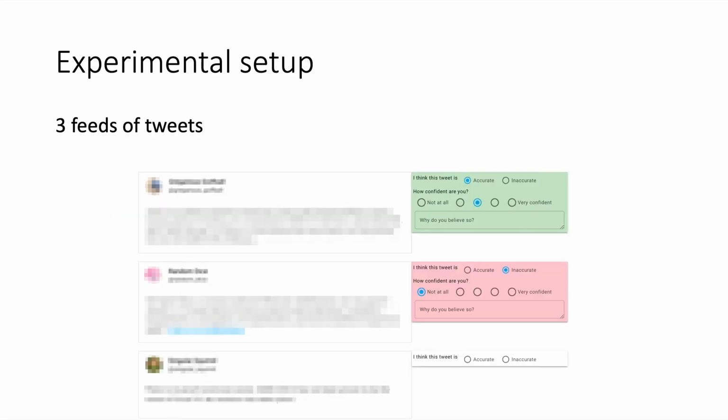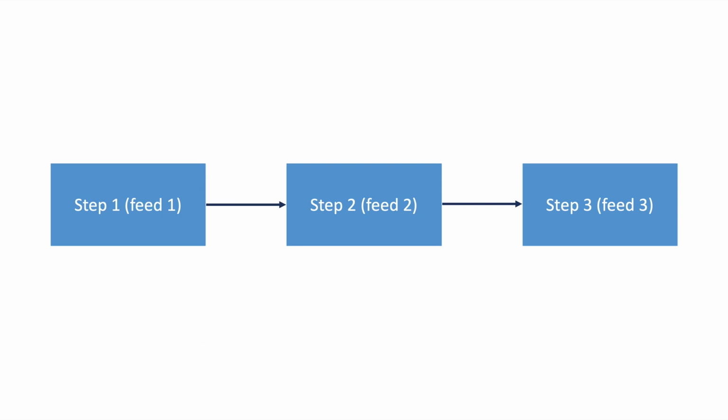The experimental setup was like this. Each participant interacted with 3 feeds of tweets. These tweets were all related to COVID-19. We asked that each participant assess all the tweets on each feed as accurate or inaccurate, indicate how confident they were in their assessment, and provide the reasoning for why they believe the tweet was accurate or inaccurate for at least 3 tweets in each feed. Each of the 3 feeds is a step in our experimental setup.